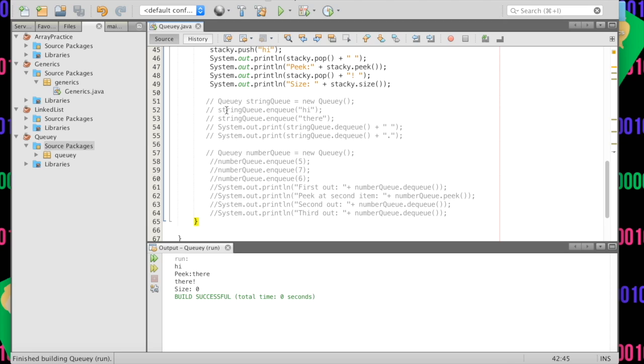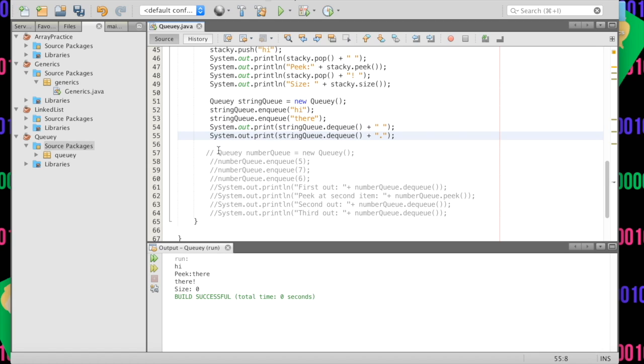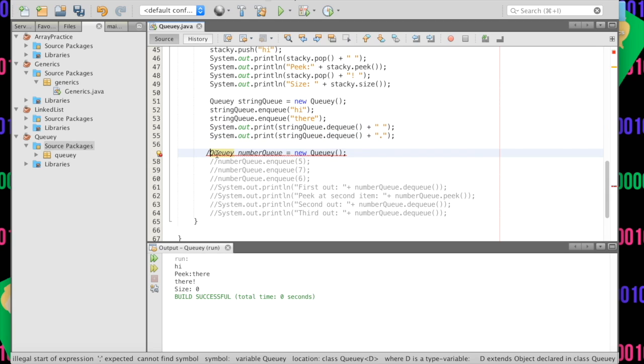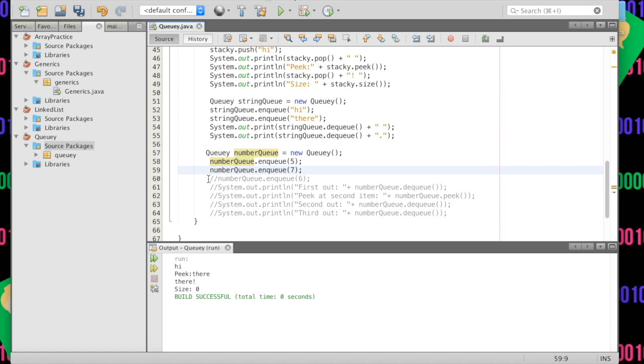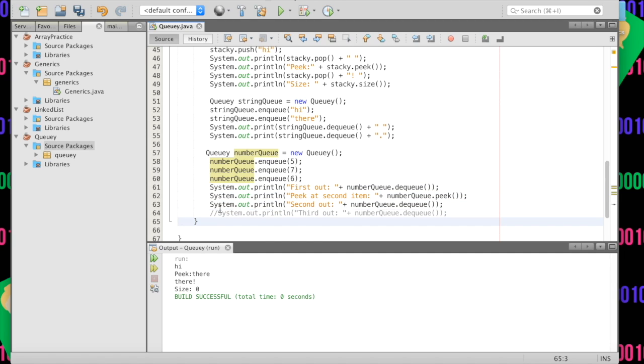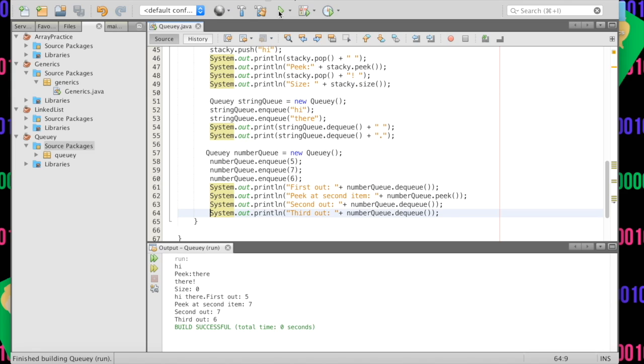Also, we have this QE thing, and we should probably uncomment it so that we can see what is going on here. We'll just do this, and we'll see that it works no matter what type of queue it is. If it's a number queue or a string queue, everything is going to work out, because now we have generic queues. They're not just going to be able to hold ints or strings. They're going to be able to hold anything.